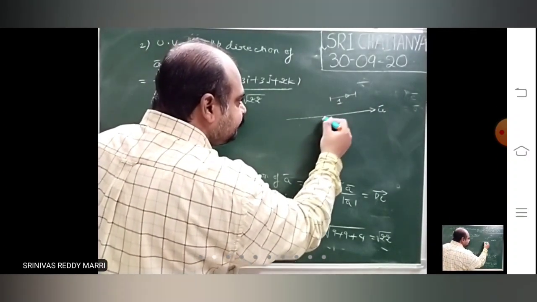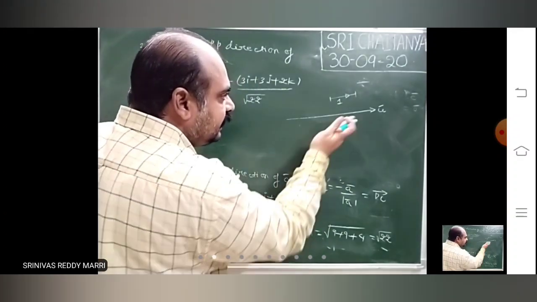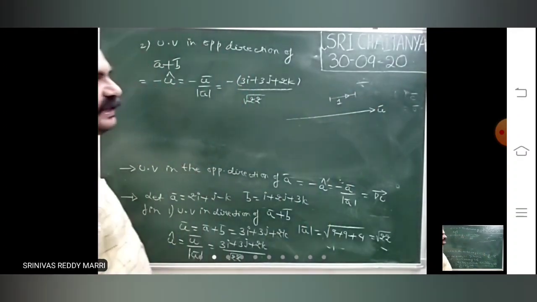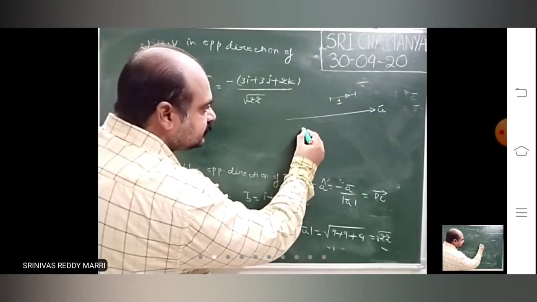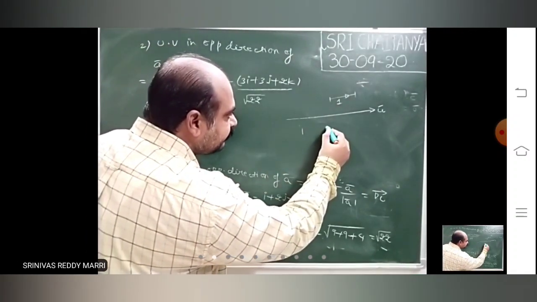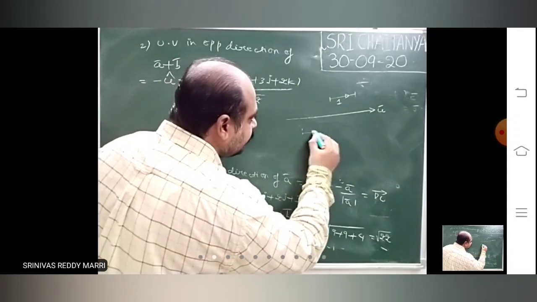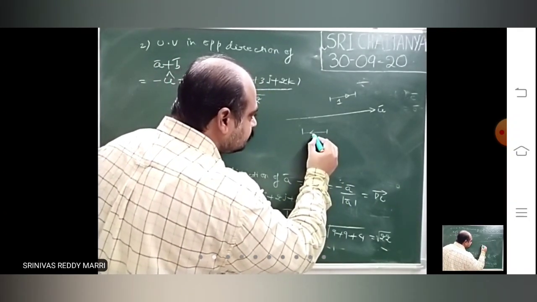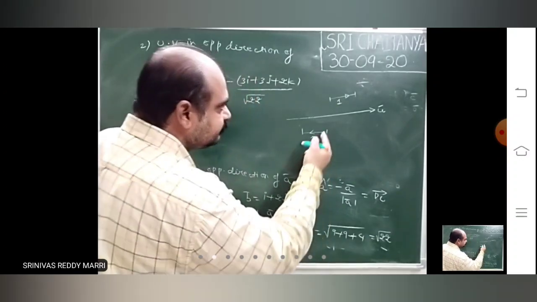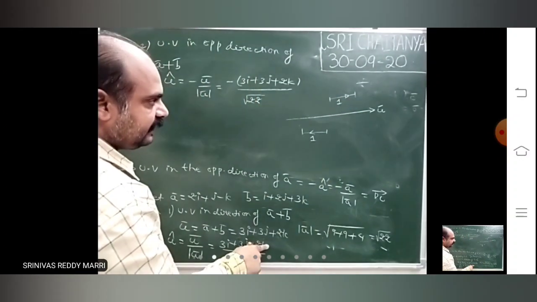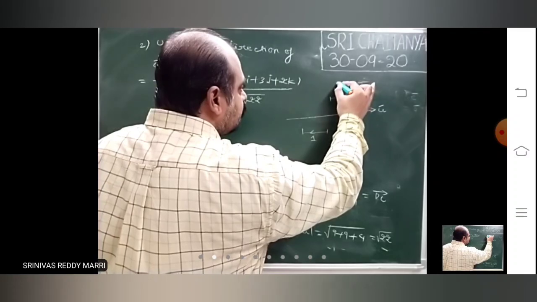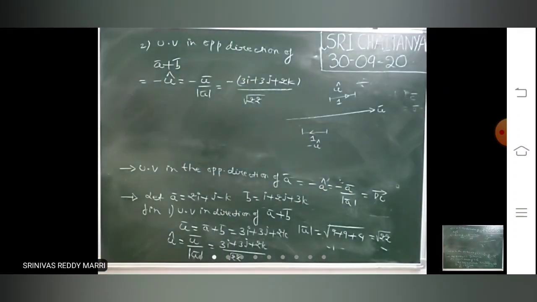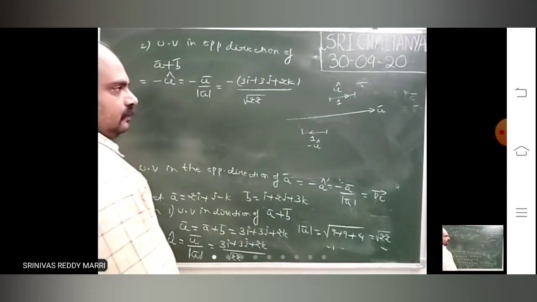see, the thing is, it must lie on the line also, or it must lie parallel also. The thing is, the same direction must be there. Suppose another vector is there, having magnitude 1 unit, and it is in this direction. This is one vector. This is calculated. So this is u cap, and this is minus u cap.